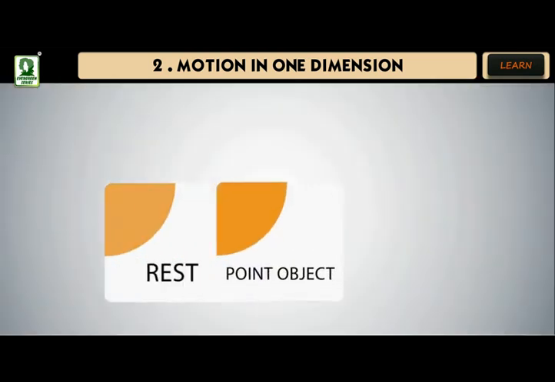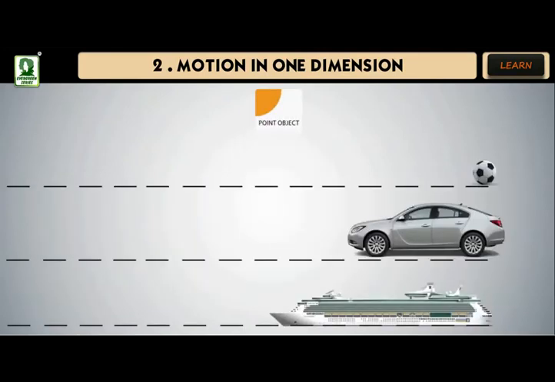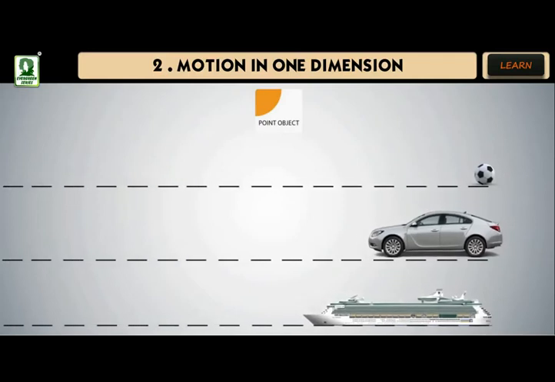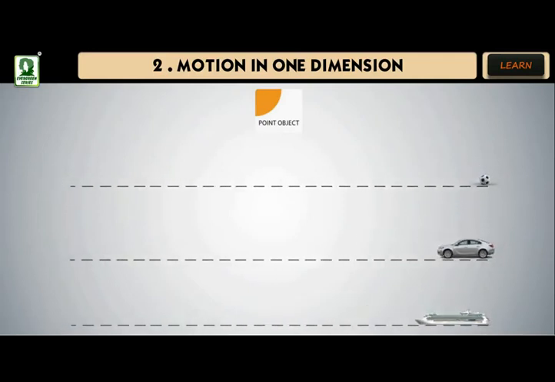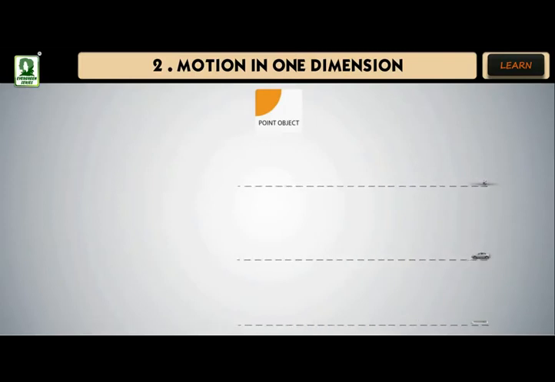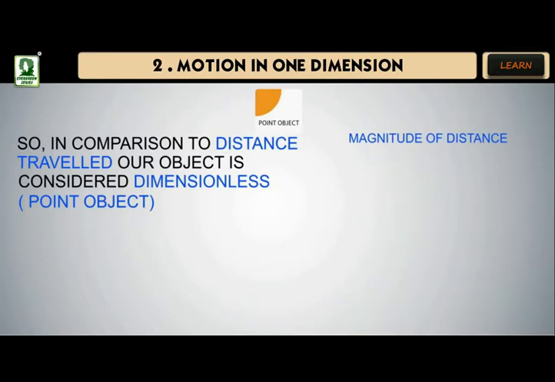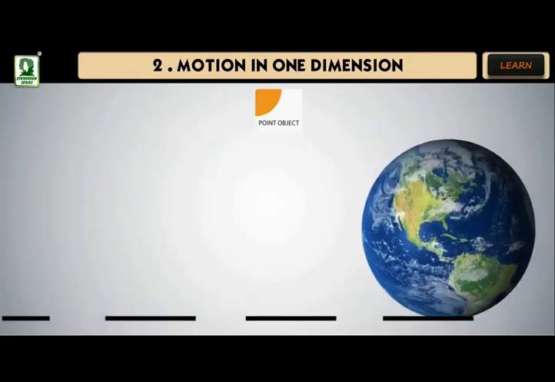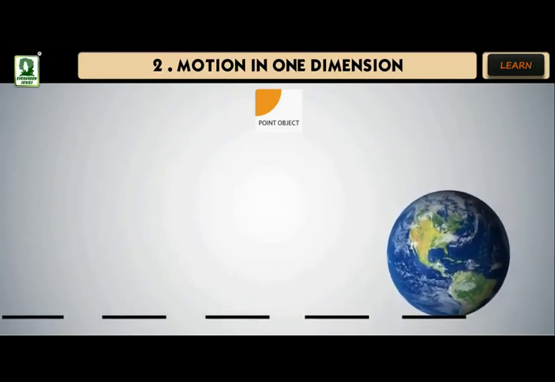Point object, rest and motion. Point object. A point object is one which has no linear dimensions but possesses mass. In practice, this is not possible. In physics, an object is termed as a point object if the distance it travels is very large as compared to its dimensions. Example, Earth is treated as a point object during its revolution around the Sun.